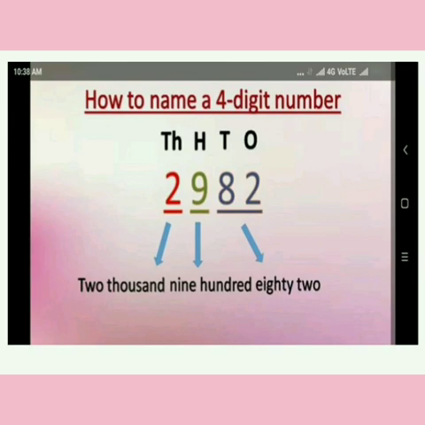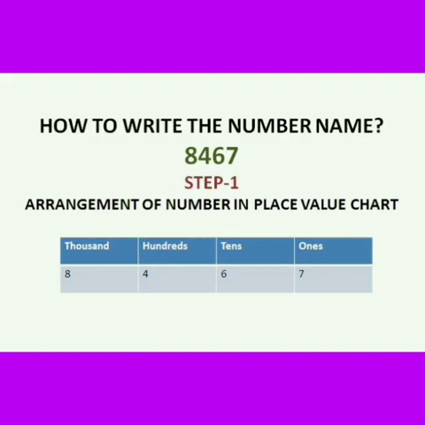Then read the number according to their period. Here 2 comes under thousands period and 982 comes under ones period. Then we are reading the number according to their period. So, 2982. Yes. Children, I am taking one more example.